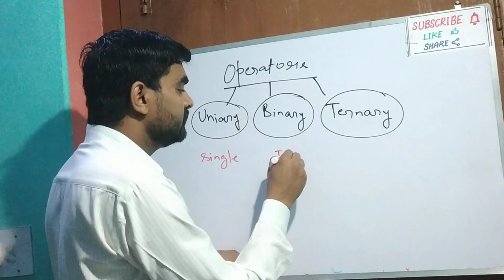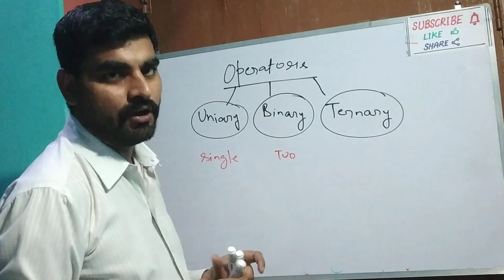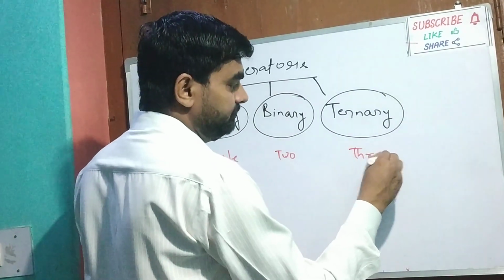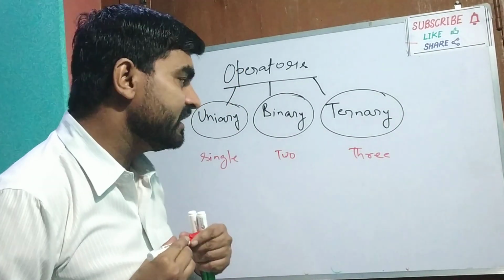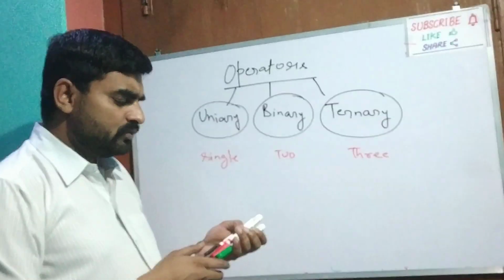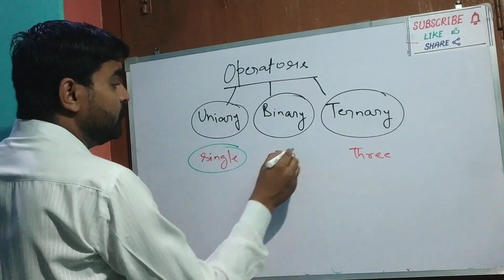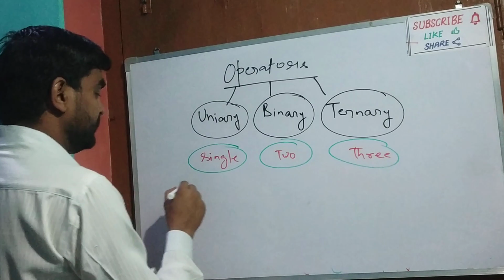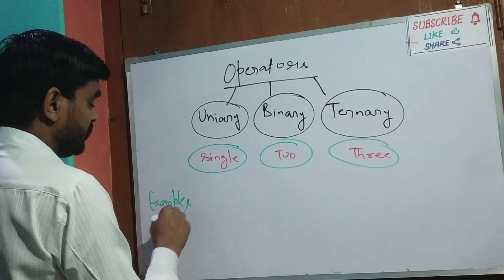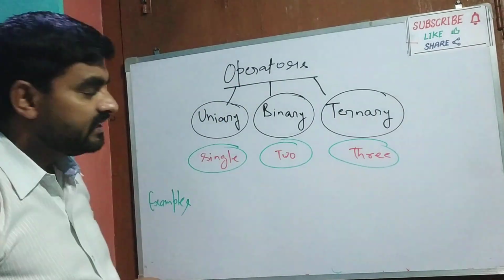Two operands are used in the action of a binary operator. In ternary, three operands are required in the action of a ternary operator. What is single, two and three, I will explain, but let's know the examples of operators under these three categories.